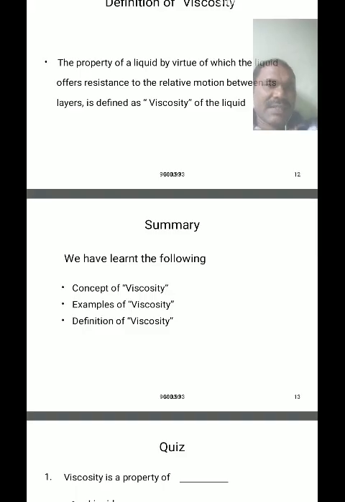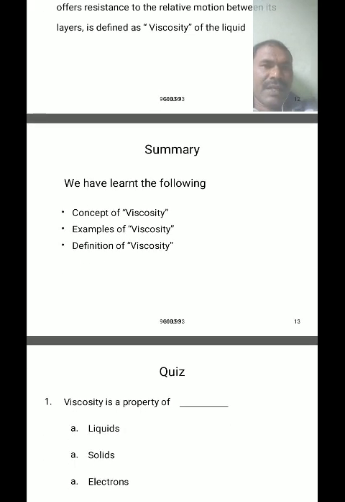That's why we have defined viscosity here. Viscosity is the property of a fluid by virtue of which internal resistance, internal friction and an opposing force are applied between two different layers of a fluid.